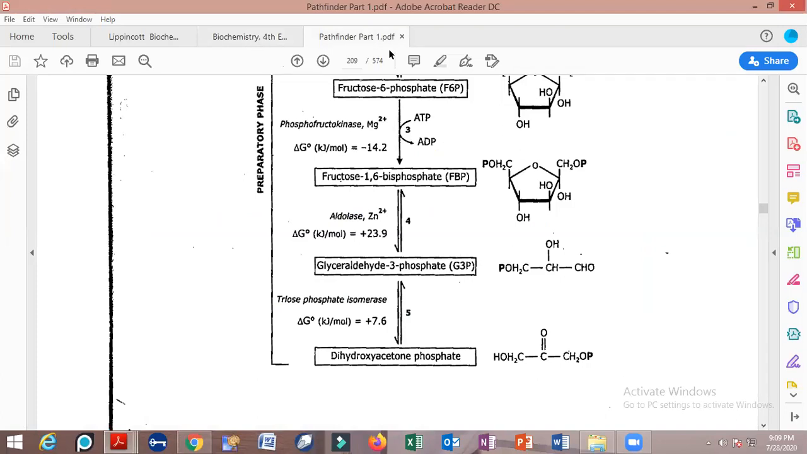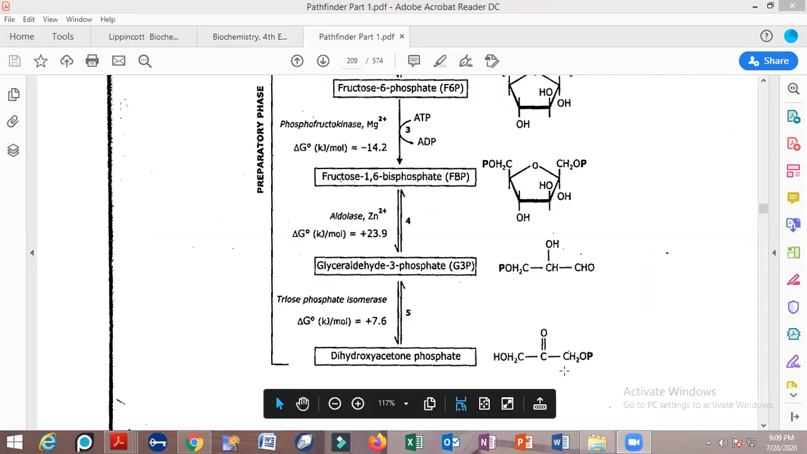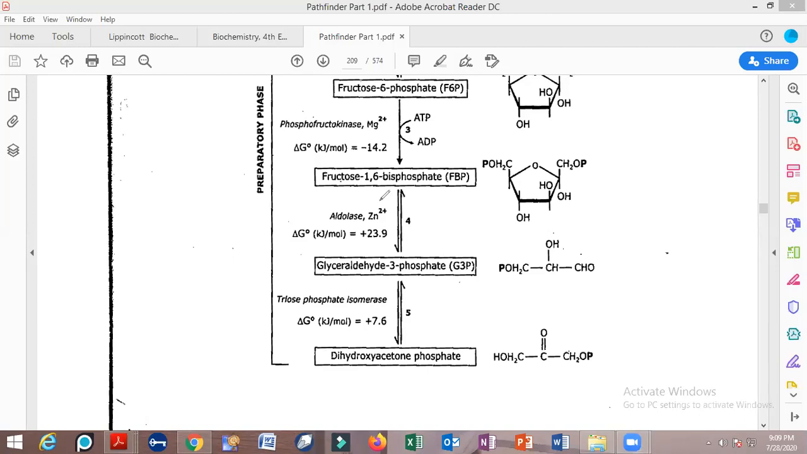Now after the reaction of PFK, which is phosphofructokinase, the molecule that is being produced is referred to as fructose 1,6-bisphosphate. Now this molecule is being broken down in the presence of an enzyme referred to as aldolase. Aldolase is an enzyme that catalyzes retroaldol condensation. The mechanism of the reaction is retroaldol condensation.